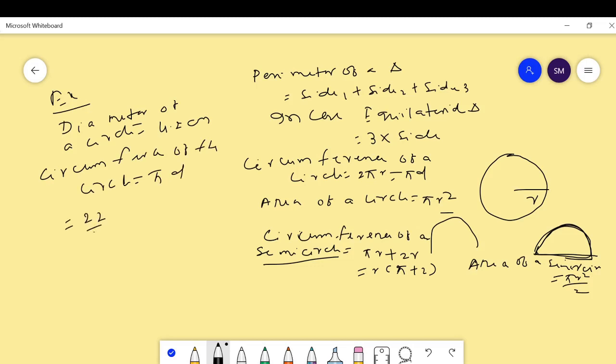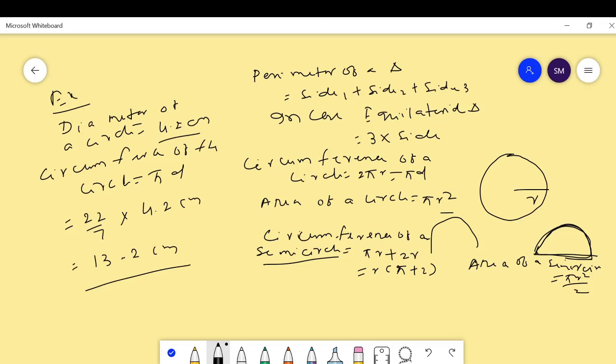Then the circumference of the circle is equal to pi d, which is equal to 22 upon 7 into d, d is 4.2 centimeter. Then by solving this, we get 13.2 centimeter. Then the circumference is 13.2 centimeter. Okay.